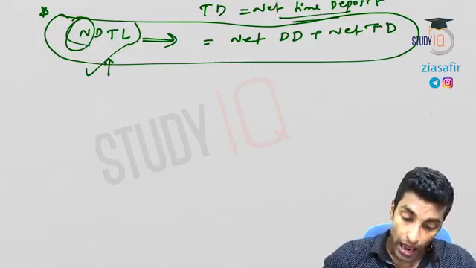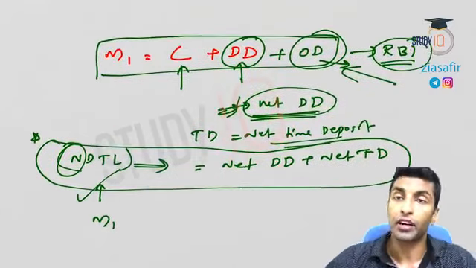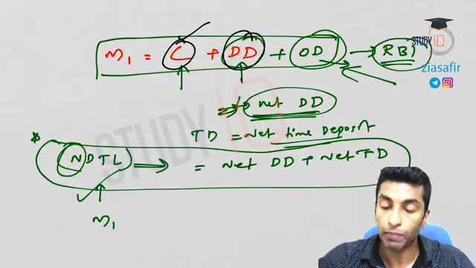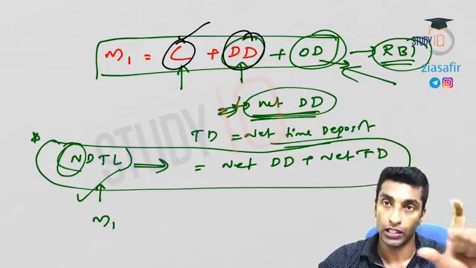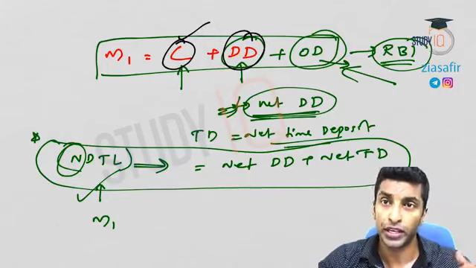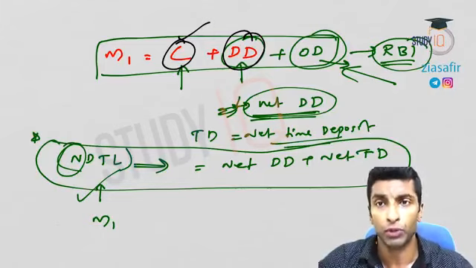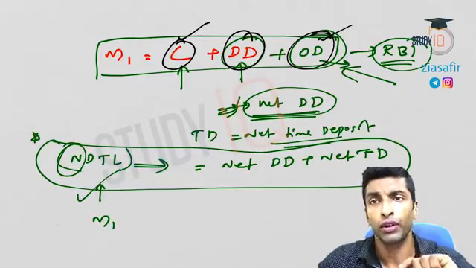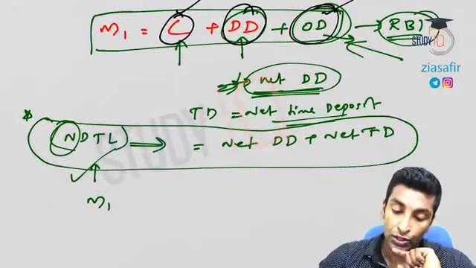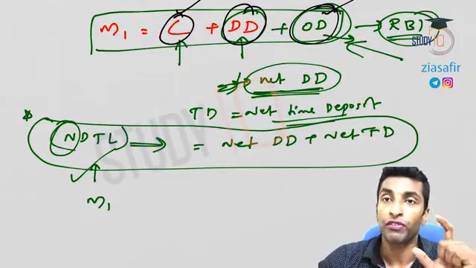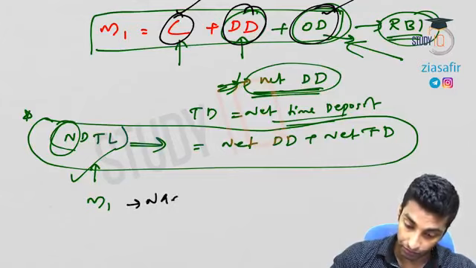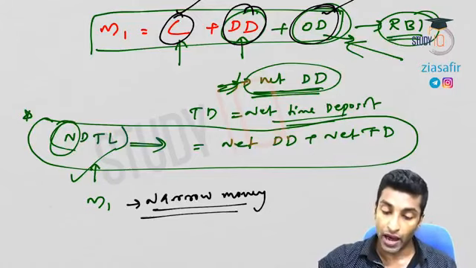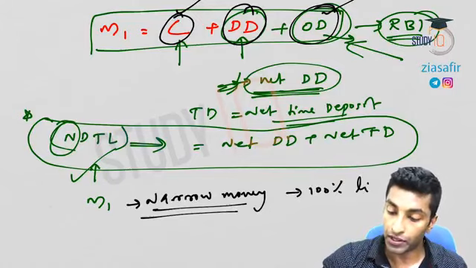Okay, so M1 is 100% liquid. Upon demand you will get this currency, 100% liquid. Demand deposit, you go to the bank, ask for the money, you get it, because in a current account you can withdraw anytime. Parts of savings accounts are also demand deposit, you can withdraw anytime. Other deposit also, but this is negligible, not much important, but just for theoretical purposes I am explaining this. So M1 is the most liquid money, which is called narrow money, which is 100% liquid.